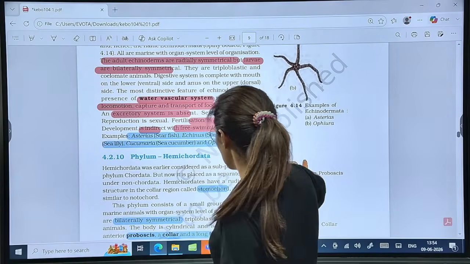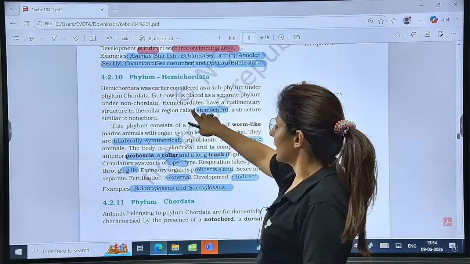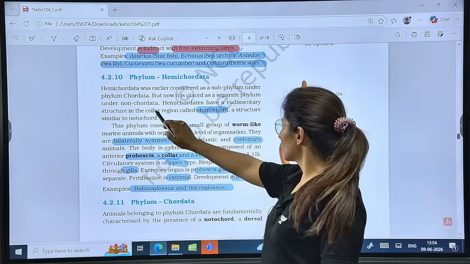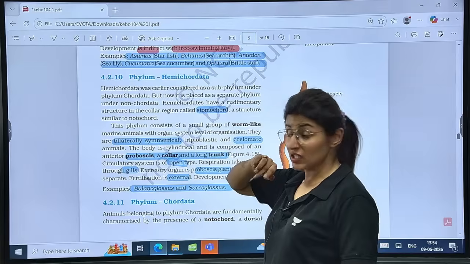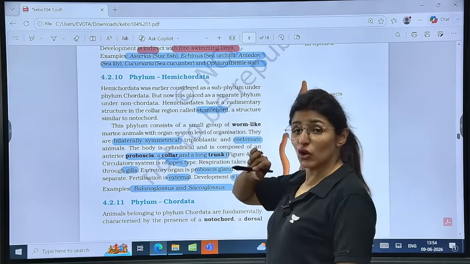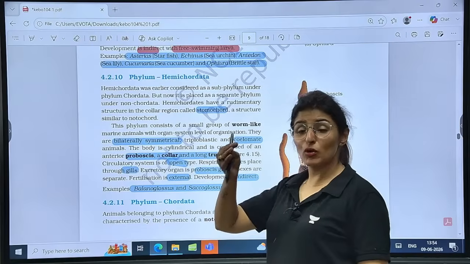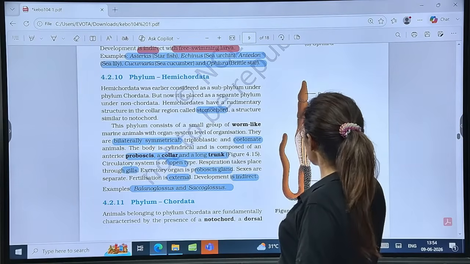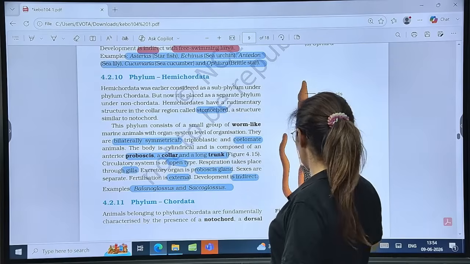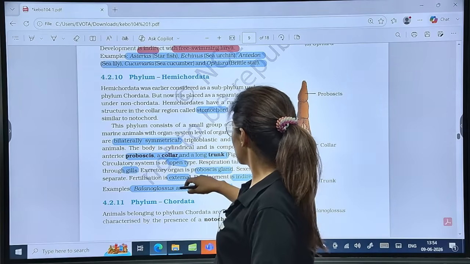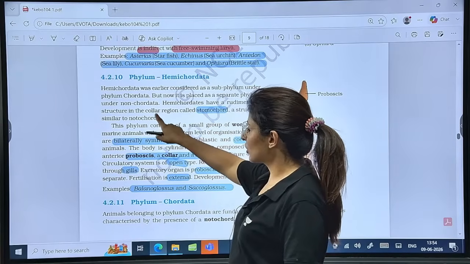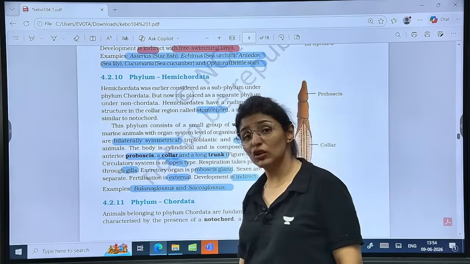Now, talking about Hemichordata. See, Hemichordata has this stomochord, rudimentary structure in the collar region. What is that? Stomochord. So many questions. So stomochord present in which region? Proboscis, collar or trunk? It is the collar region. By the way, this labeling is wrong and we have corrected that already. Okay, is that clear? So stomochord is present in the collar region and similar to notochord.